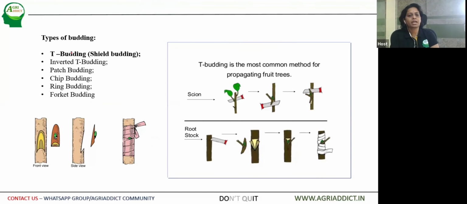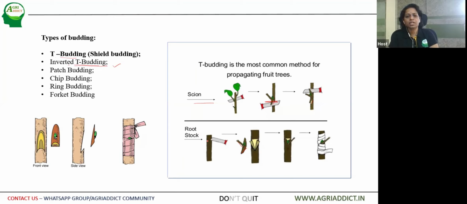Then the different types of budding, I'm not going into the details of this budding. Just have a close look at the pictures here. Inverted T budding. This is a simple method. The first one is T budding, and the second, a slight variation, is inverted T budding. So here you can see T budding: preparation of the scion, removal of the leaves and all this. Only one axillary bud is present. That one is removed with the help of the bark. See here, it is retained. A small shoot is also retained, and the axillary bud is present here, and the rootstock is prepared in such a manner.